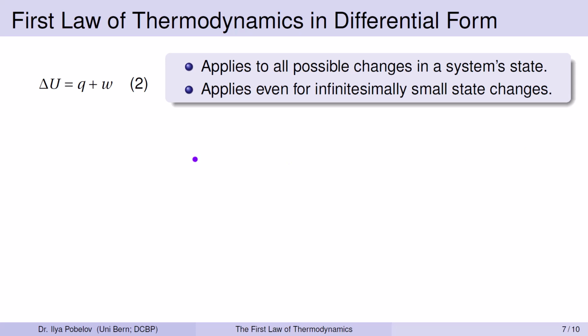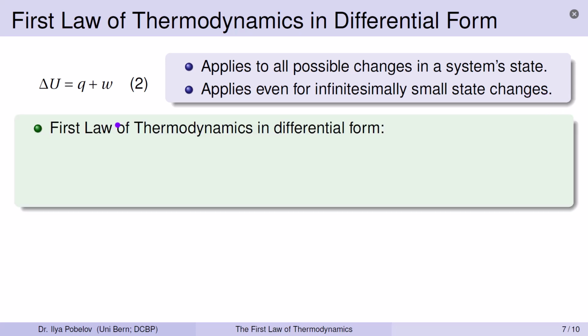Although we derived it initially in the form of finite changes, such as state changes from 1 to 2, that are not infinitesimally small, we can also extend it to infinitesimally small state changes. This means we can write the first law of thermodynamics in differential form. dU is equal to delta Q plus delta W.